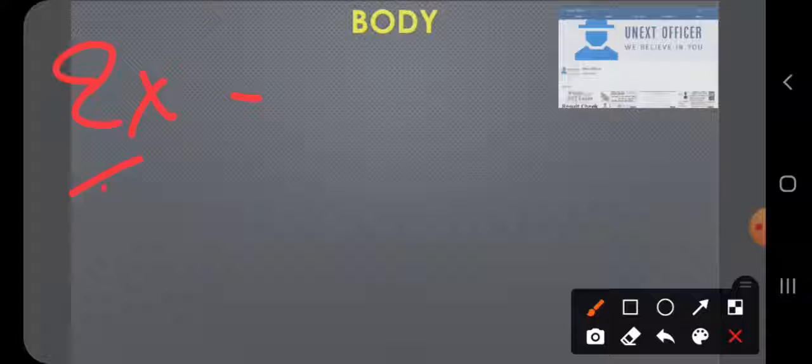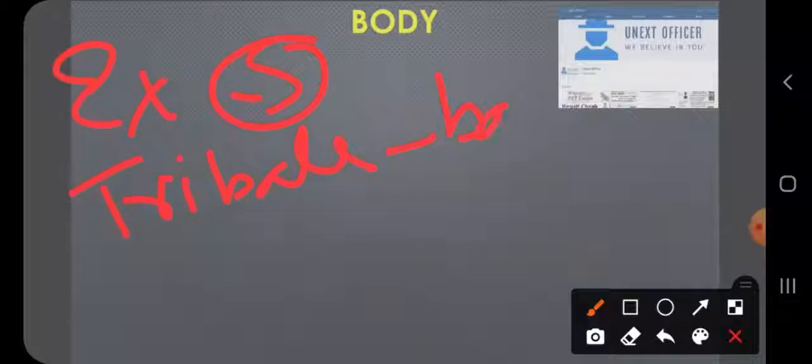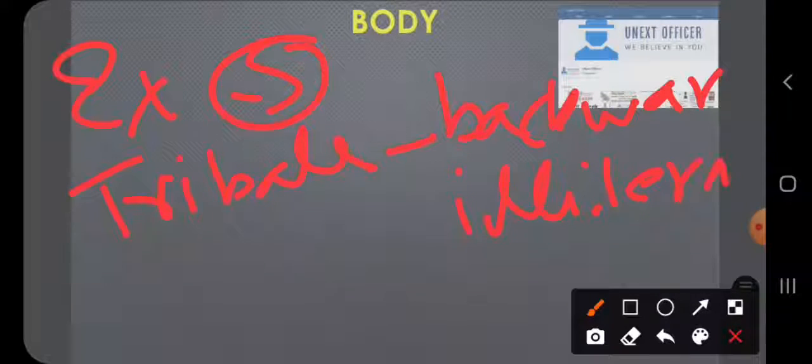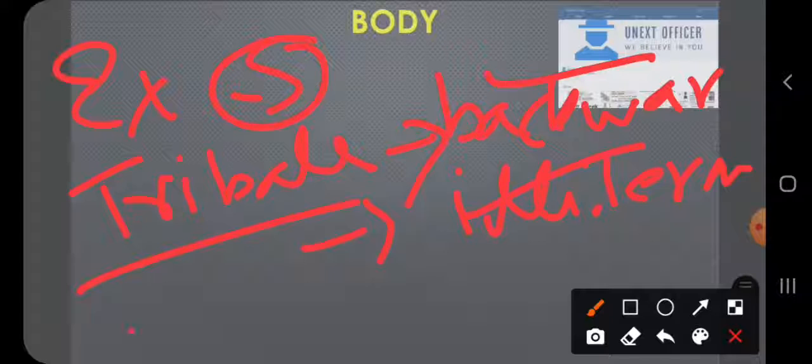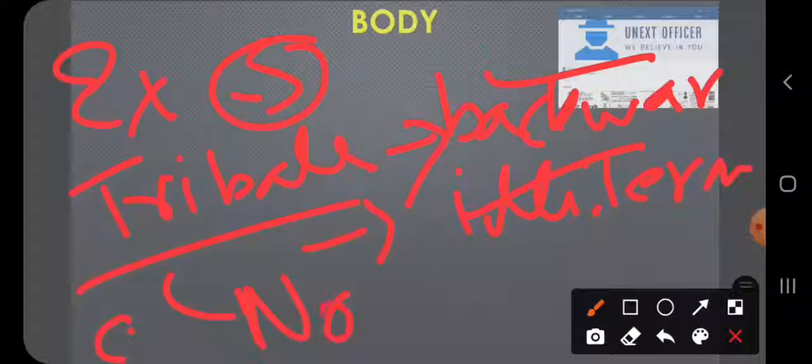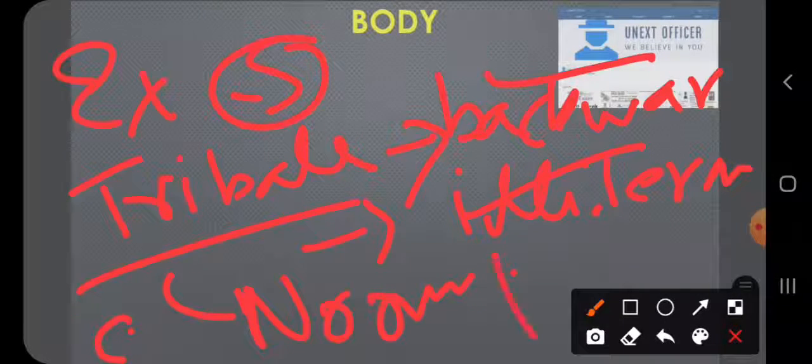See, as a society, we think that tribal peoples are backward people, right? They are illiterate, they don't have what we commonly consider in society, they don't follow our norms, so they are backward, right?